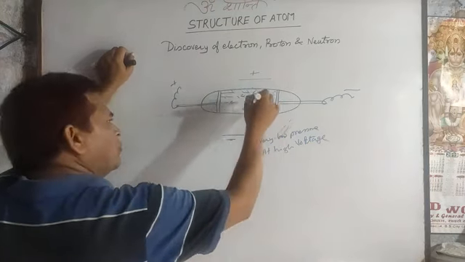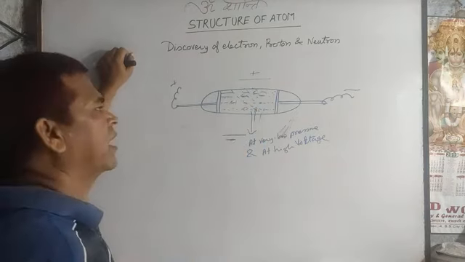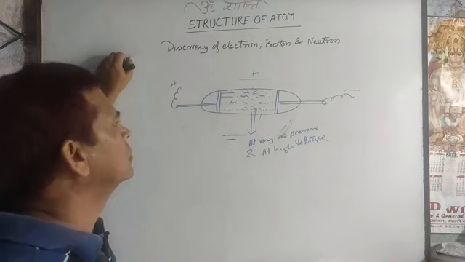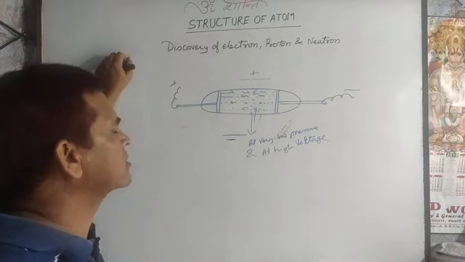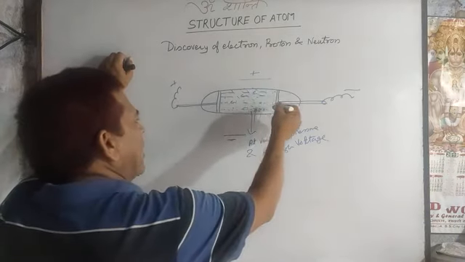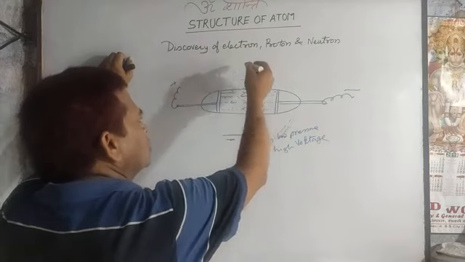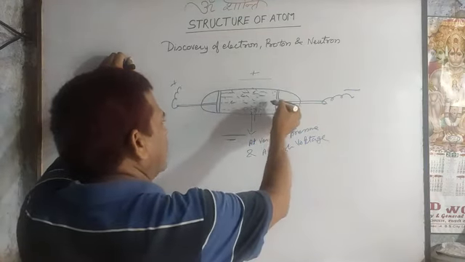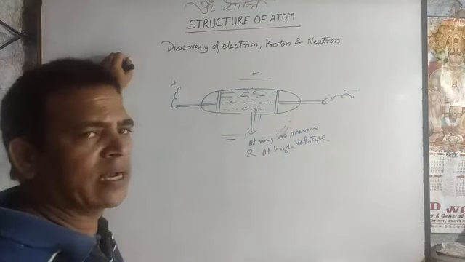That proves that the particles carry a negative charge, and all of you know that opposite charges attract. So here the ray moves towards the positive pole of the electric magnetic field. So that proves that the particle has a negative charge.